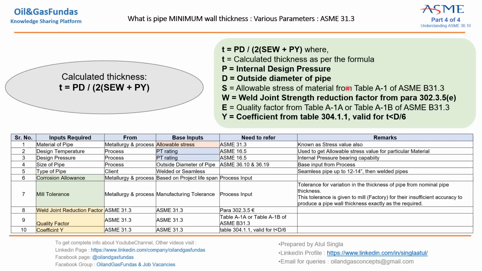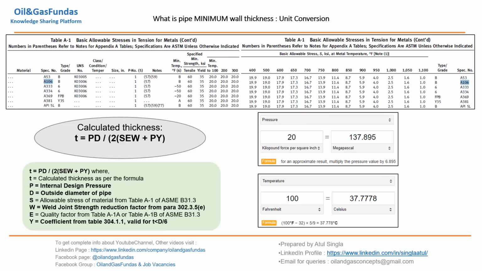This table we have discussed in detail. OD from B36.10. Internal pressure we have to take from the PT rating. How we are going to get the P value we have already discussed in the previous slide. So we have discussed in detail all the factors required to calculate the minimum wall thickness.